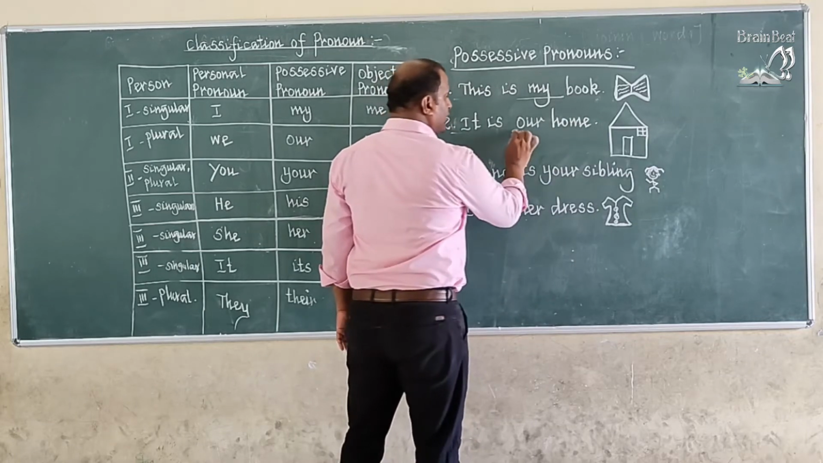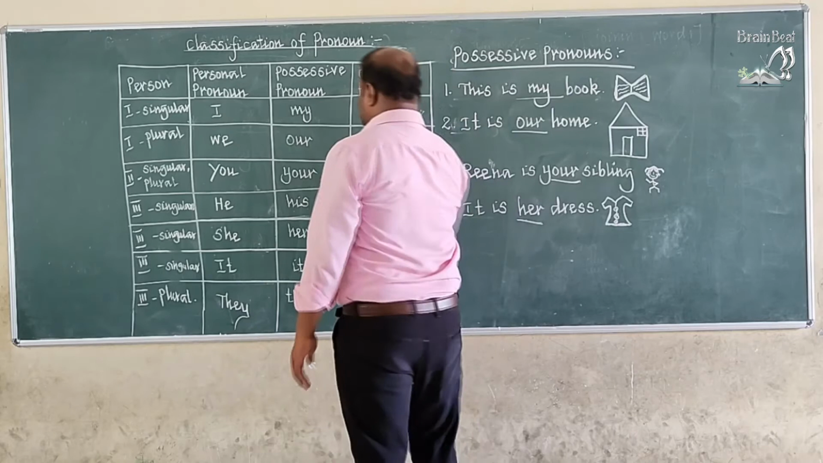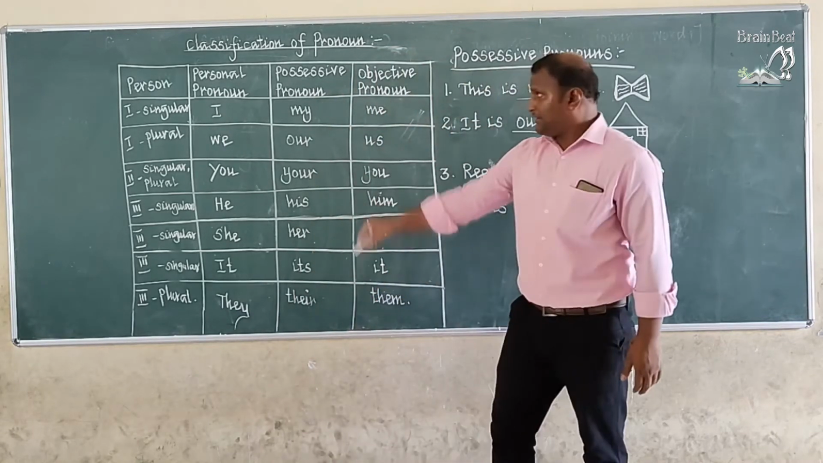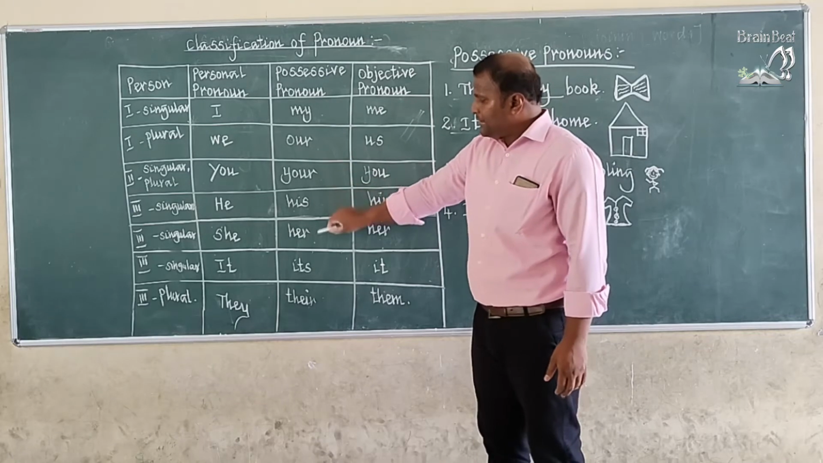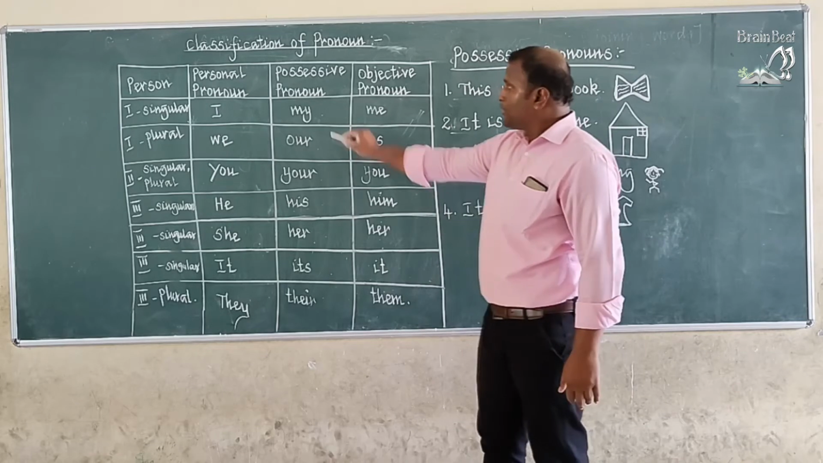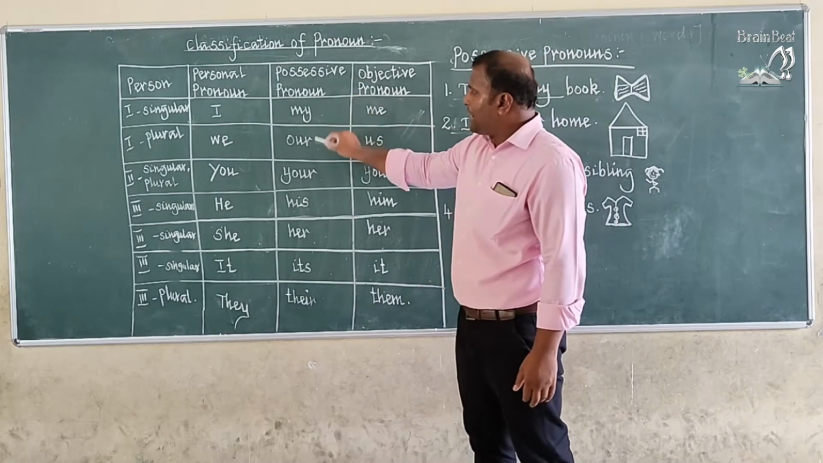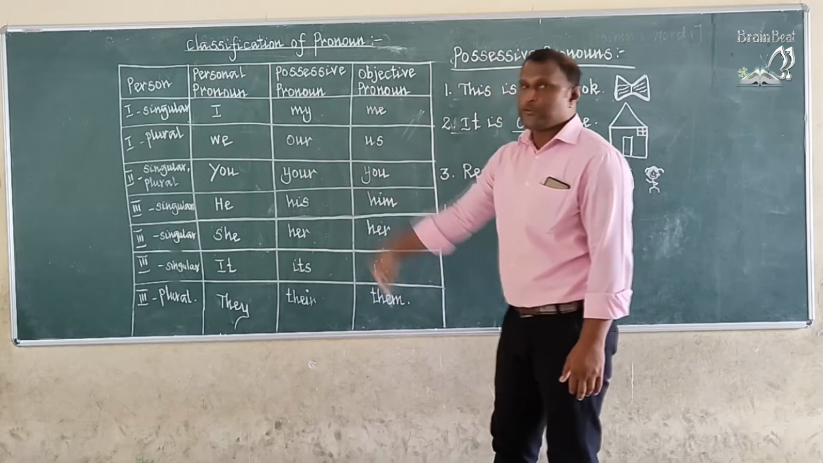My, our, your, her. So first let me read all the possessive pronouns here. My, our, your, his, her, its, their. Let me read once again. Possessive pronouns: my, our, your, his, her, its, their. These are the possessive pronouns.